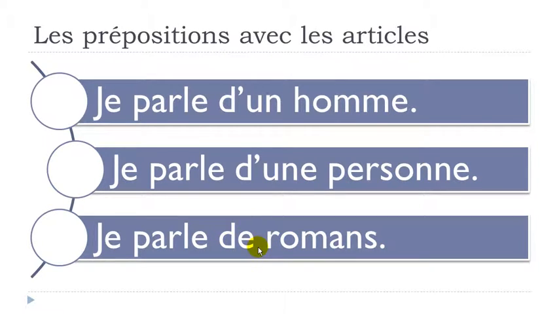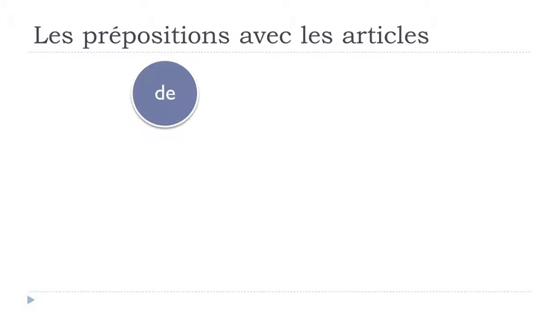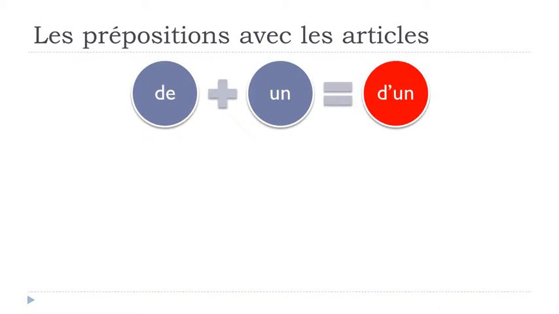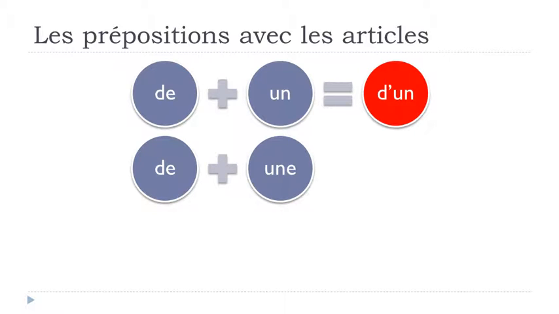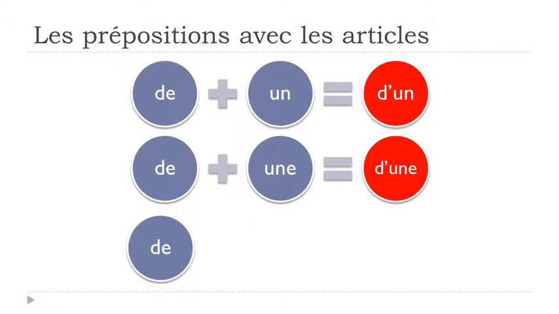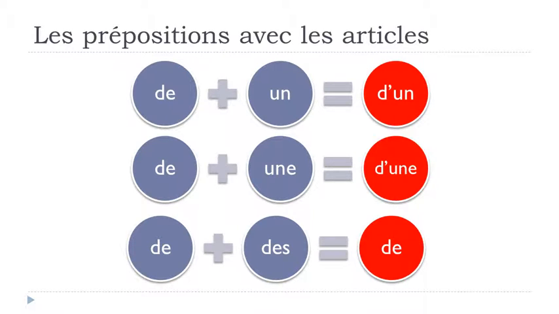So in that case, des will be taken away. Remember, de plus un will become d'un. De plus une will become d'une. De plus des will become de. So you will have to take this des away.